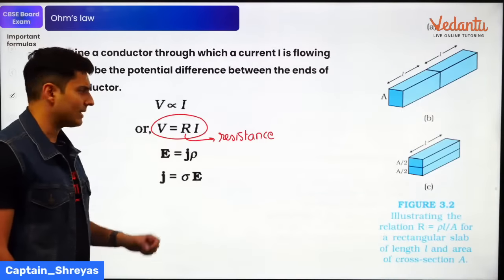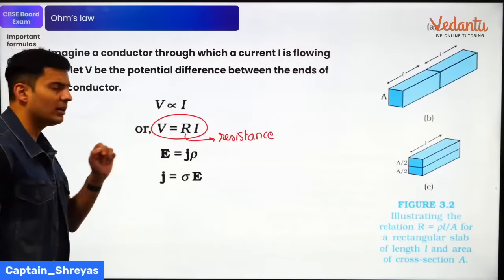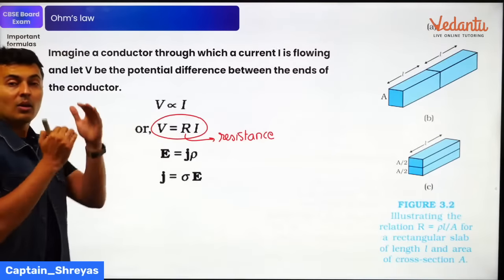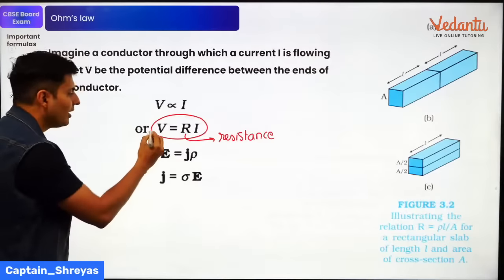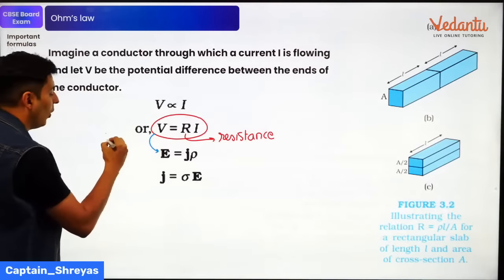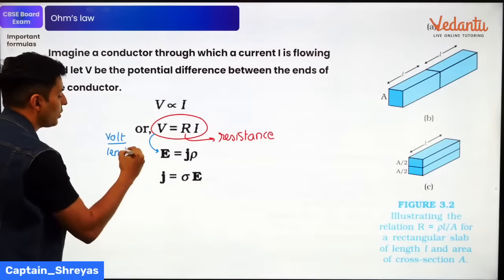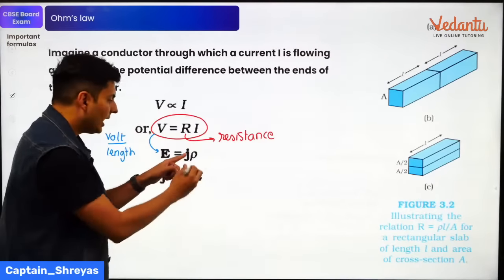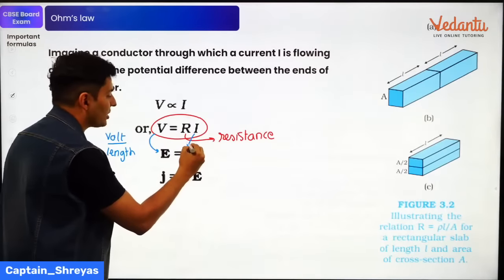Very, very important, guys. E is rho J. Now, what exactly happens from here to here is that voltage per unit length, volt per meter, is nothing but field. Volt per unit length is nothing but field. Yes or no? Current, and this is rho, J. What is this conversion over here?